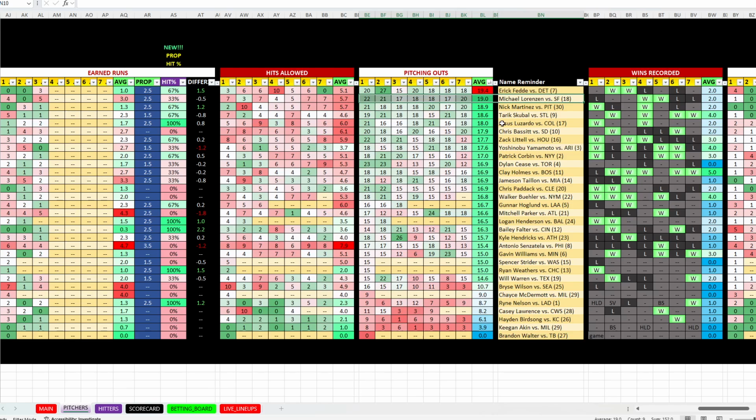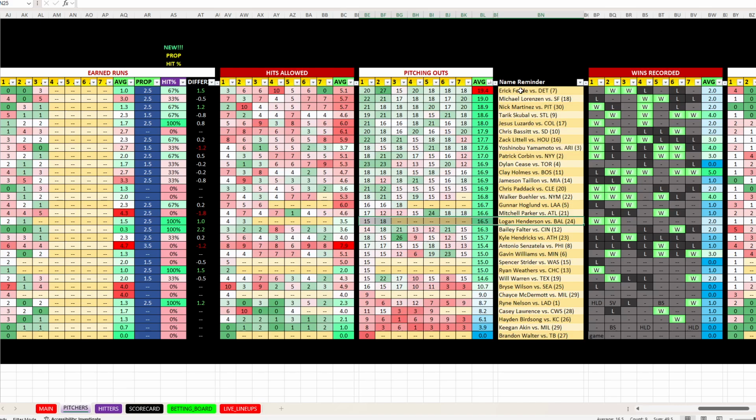And then I took Logan Henderson. Let me find Logan Henderson here. He's gone 15 and 18 pitching outs. I was going to take 15 plus. I really like that. But in case he does get into trouble, since he doesn't have a lot of experience, I got 12 plus at minus 250. So I put 12 plus pitching outs for him. So for him just to get through 4 innings against a horrible Baltimore team should be pretty good.